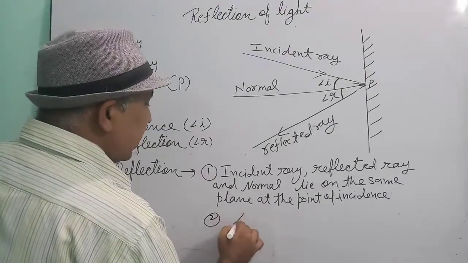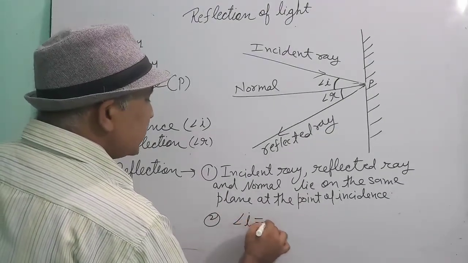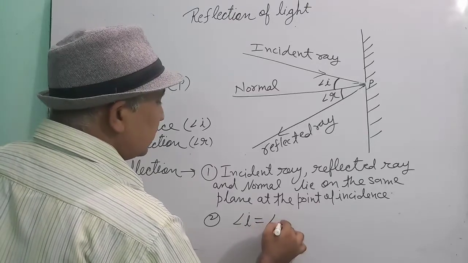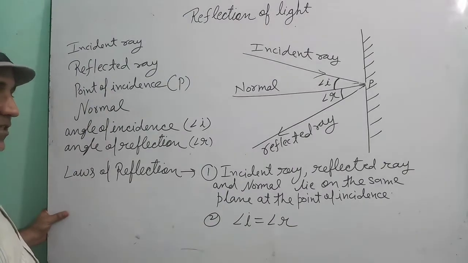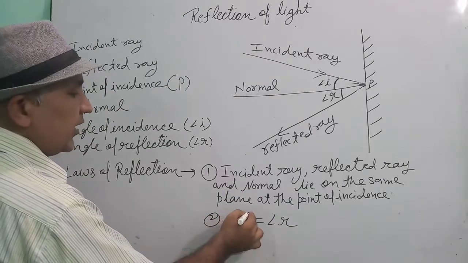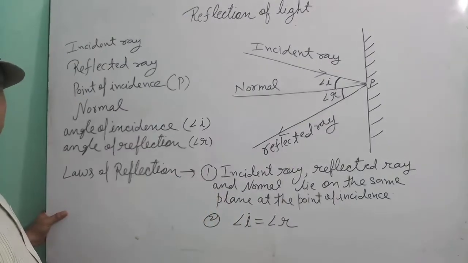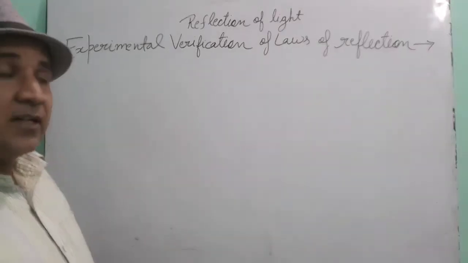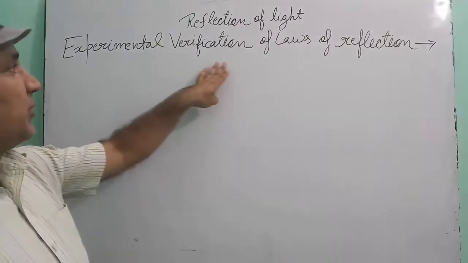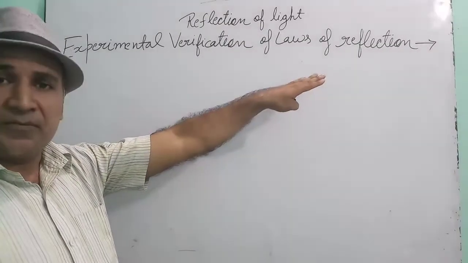The second law says that the angle of incidence is always equal to the angle of reflection. Understood? These are the laws of reflection. Now children, we are going to see the experimental verification of the laws of reflection.